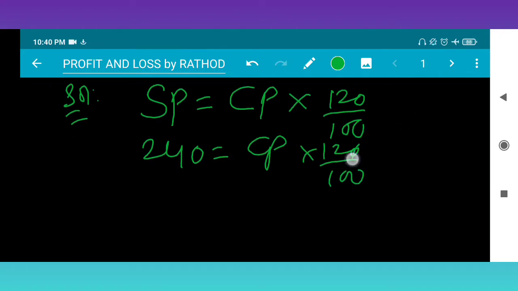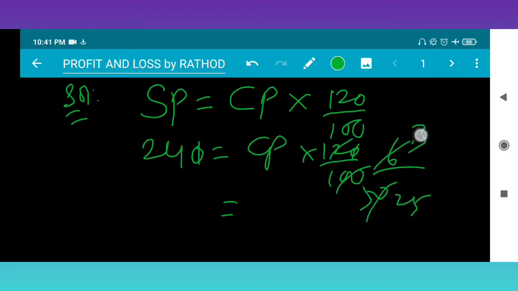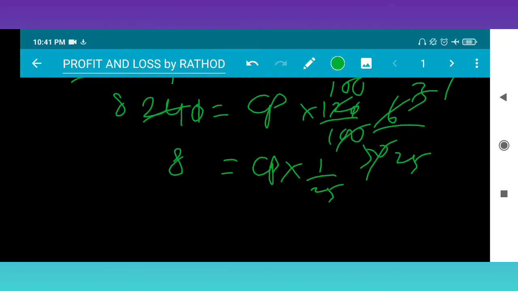This zero gets cancelled. 2 sixes are 12, 2 threes are 6, and so on, leaving CP into 1 by 25 and 8 as the leftover.